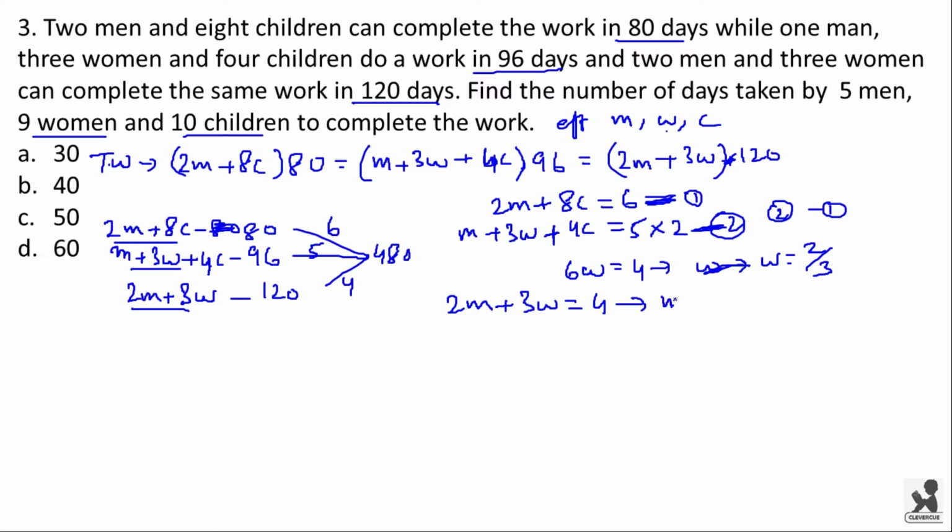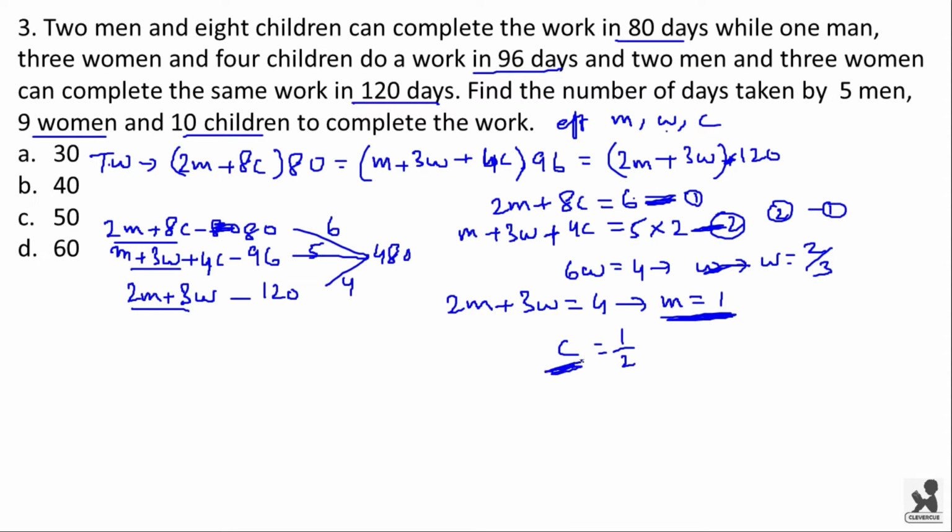So the efficiency of man, m, is equal to 1. Now substitute this value of m in the first equation, you get c is equal to 6 minus 2, 4, and 4 divided by 8, which is equal to 1 by 2.